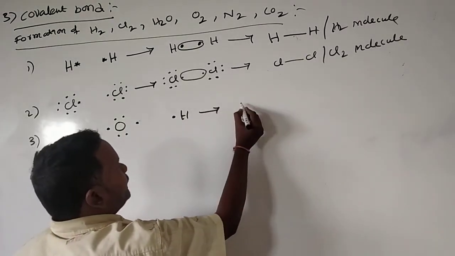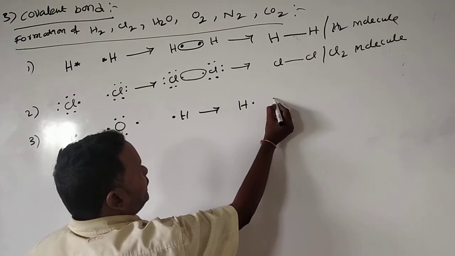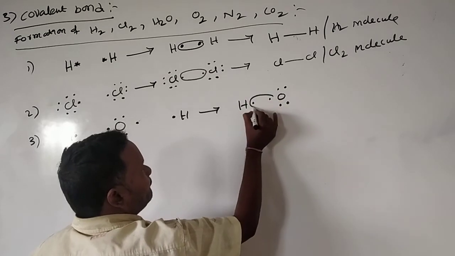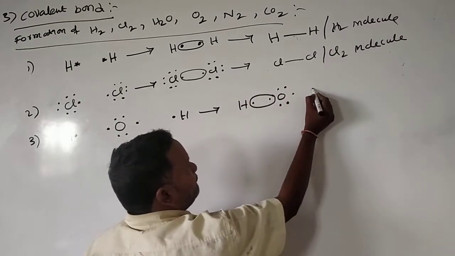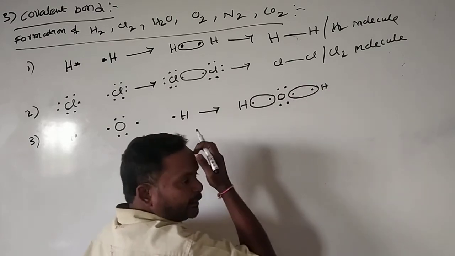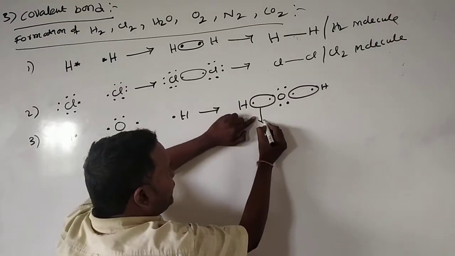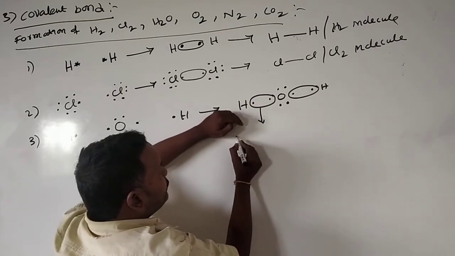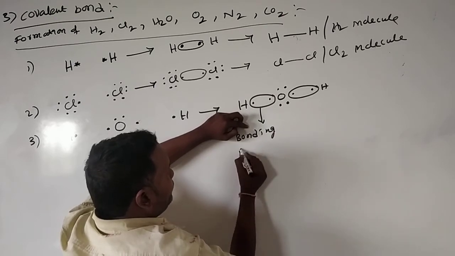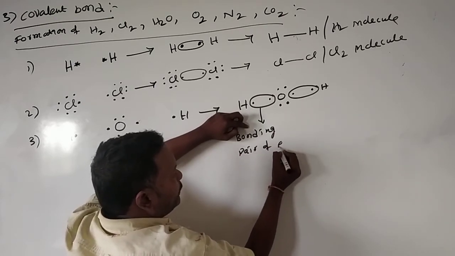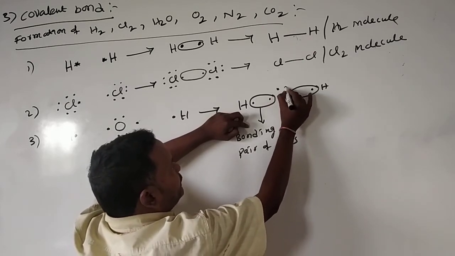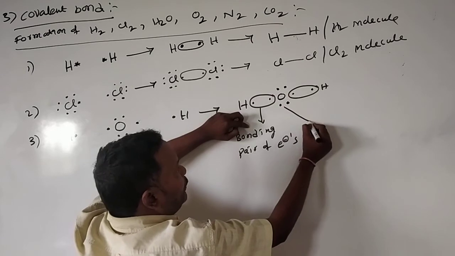Then it forms H, dot, oxygen. Here, as usual, two non-bonding pairs. Here H is a bond, and these electrons are involved in the formation of the covalent bond, so these are called bonding pairs of electrons. This pair and this pair are not involved in the bonding.